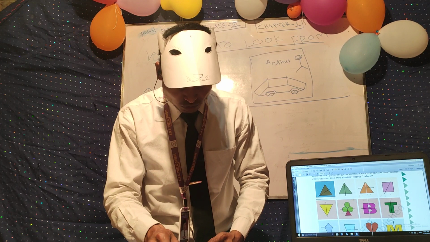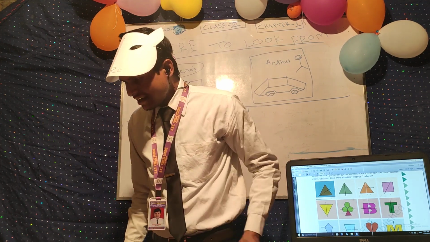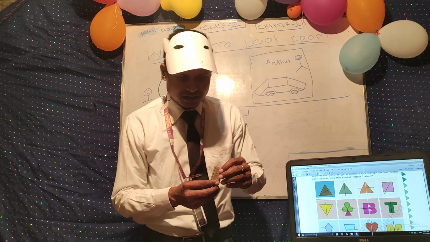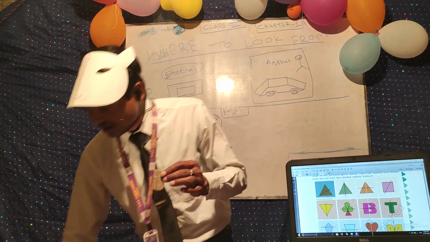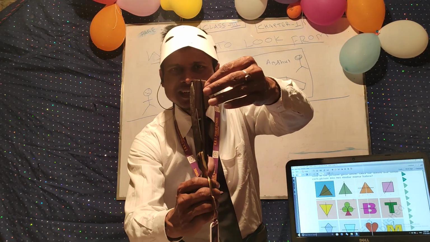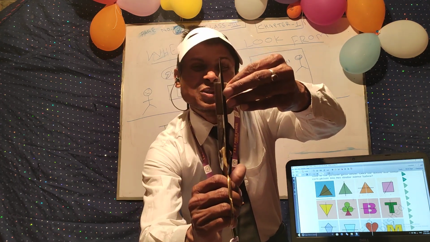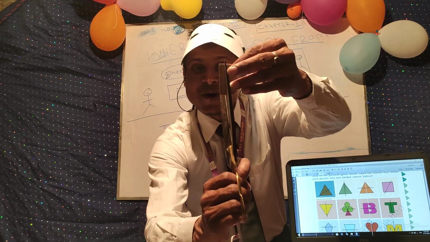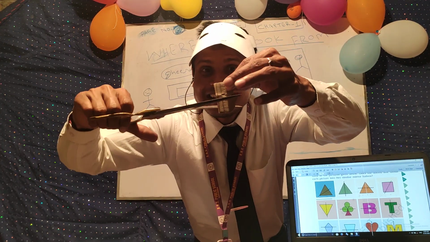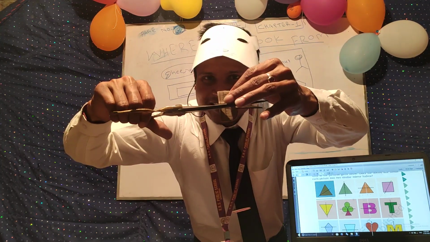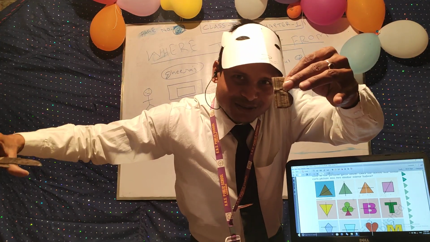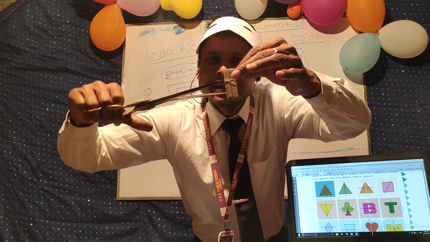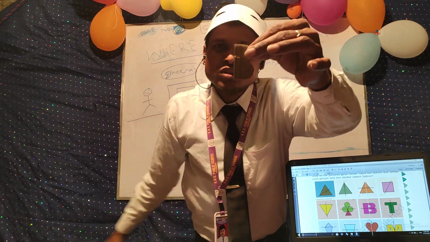Now the letter B is there. B has symmetry. You can see I have drawn the letter B, so this is also symmetrical. Can I cut this B in two parts like this? No, it's not the line of symmetry. This is the line of symmetry. In this way, you can cut this in two equal halves. So don't try to cut B like this, because this is not the line of symmetry. B has only one symmetry like this.